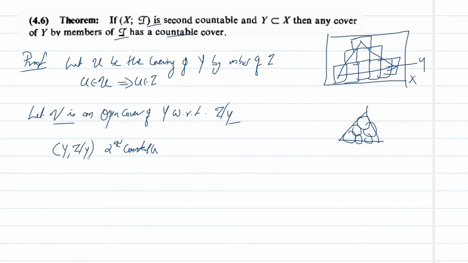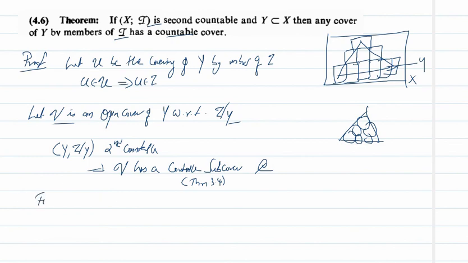Since (Y, tau restricted to Y) is a second countable space and V is an open cover of that space, this implies V has a countable subcover. This is from theorem 3.4: every open cover of a second countable space has a countable subcover. So V has a countable subcover, and we can take that as C. So C is a countable subcover of V.